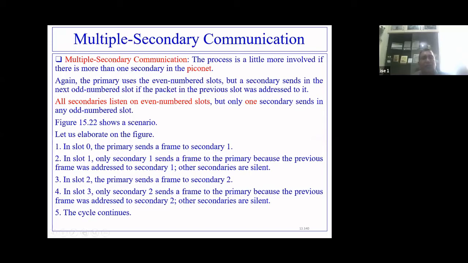Slot 0, slot 2, slot 4 will be used by primary to send data to a particular secondary. And whichever secondary has received data from primary will send data in the next odd slot. So this is the communication.